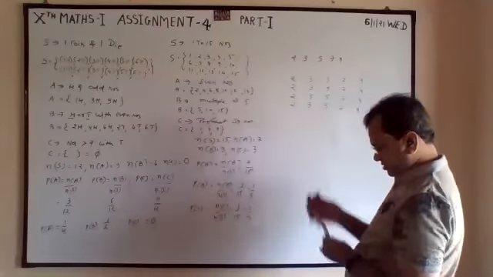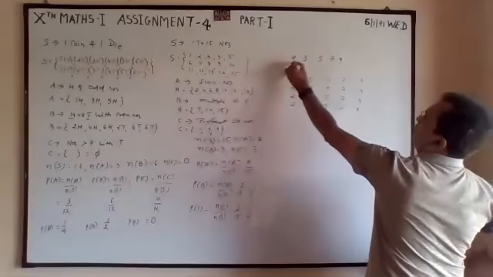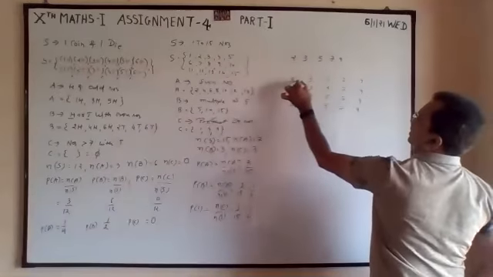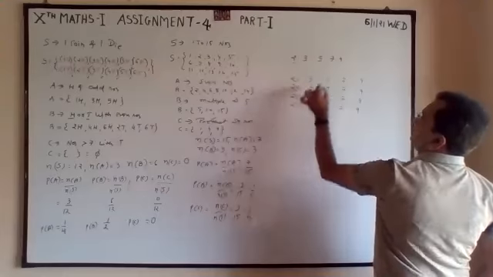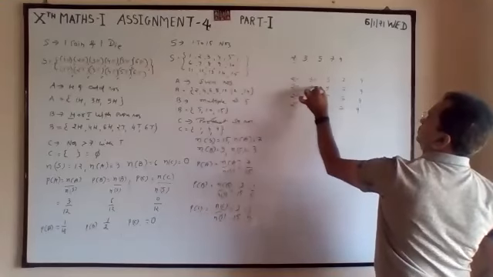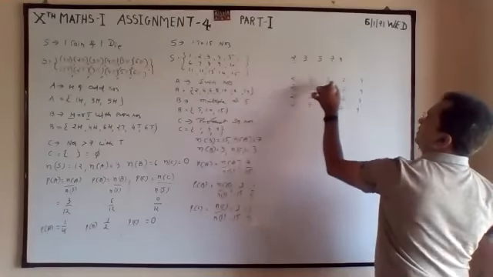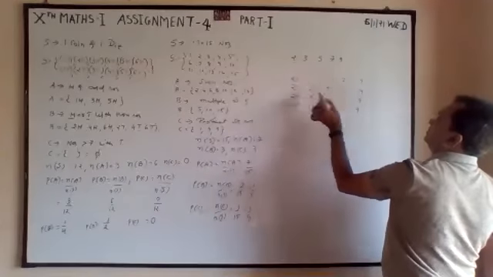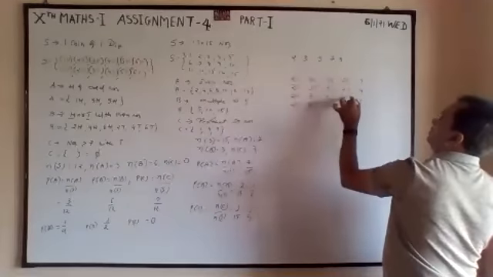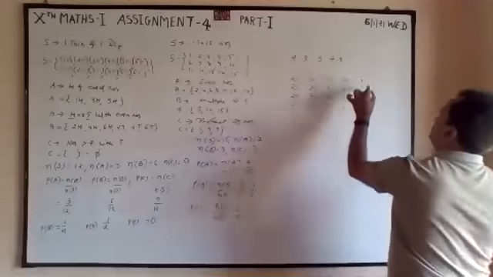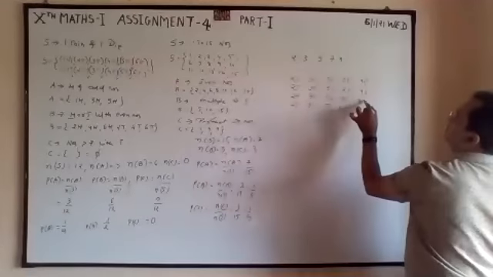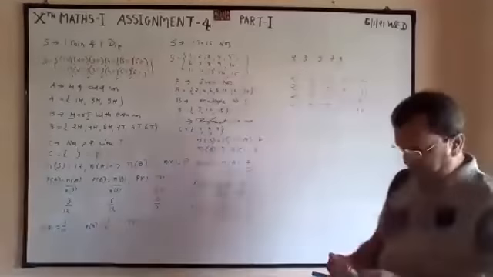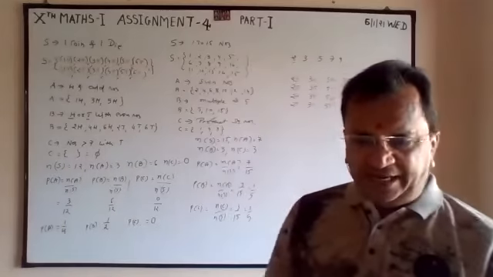Now 2 is there, 2 cannot be repeated, so the rest of the numbers behind that. With 3, 3 cannot repeat: 2, 5, 7, 9. With 5: 2, 3, 7, 9. With 7: 2, 3, 5, 9. 9 cannot repeat. Like that.